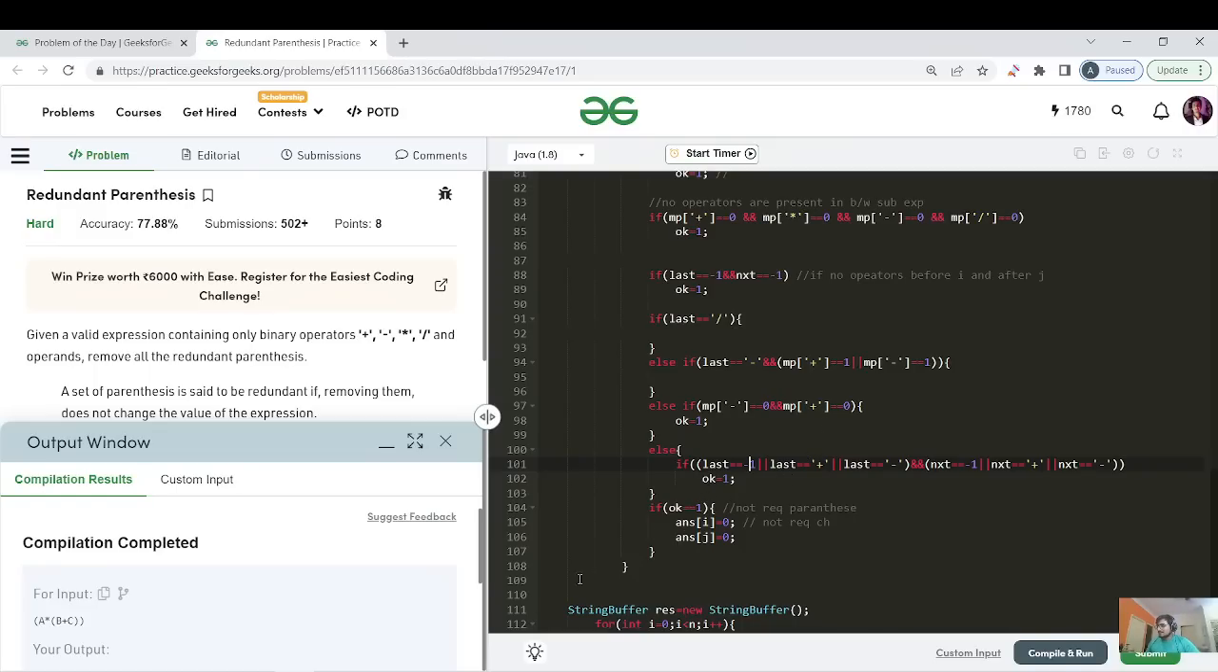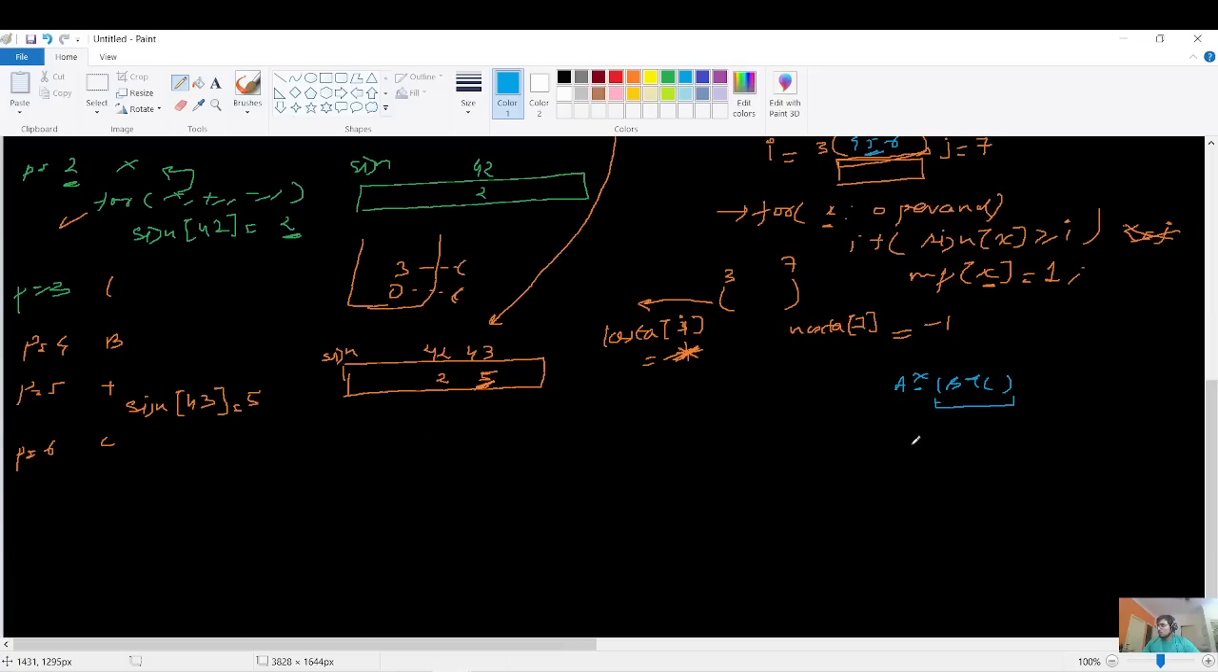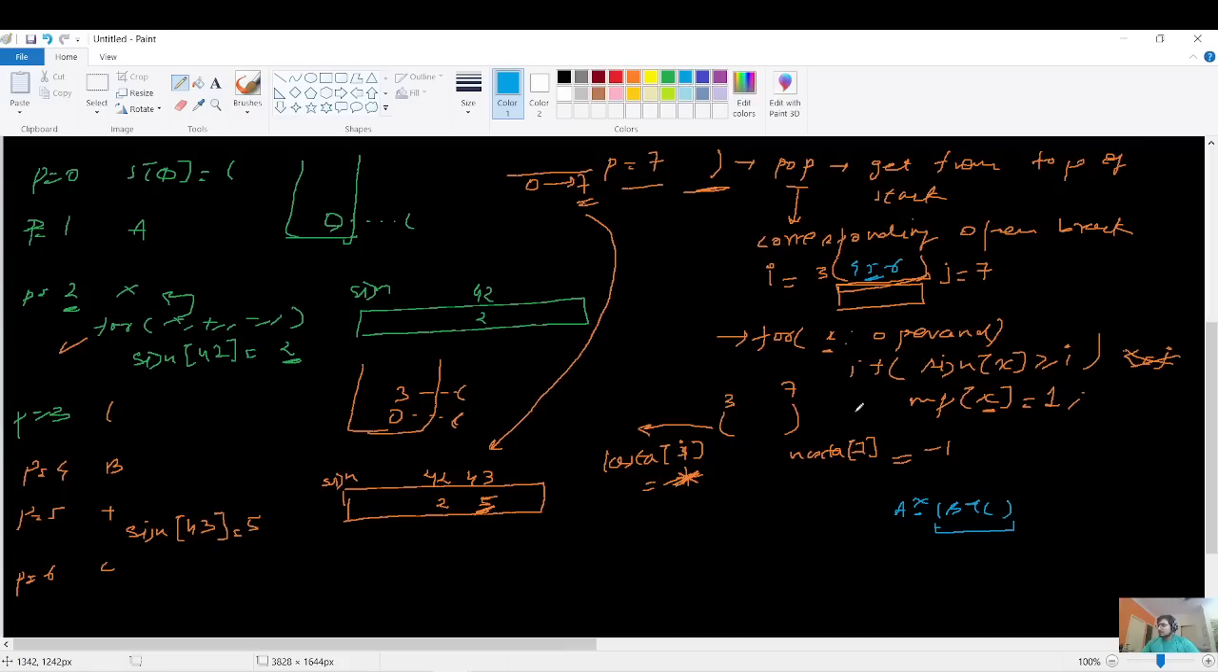Okay, so that is it. Let us complete the dry run again. We got this thing that OK is equal to pointing, for this case, as 0. So now let us complete the dry run for p equals 8. Now what is the stack looking like? The stack has a 0 which is pointing to 1.